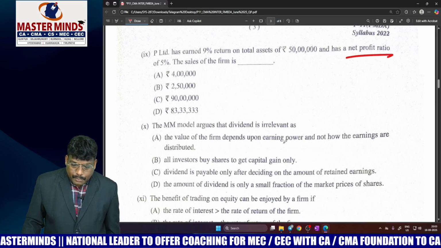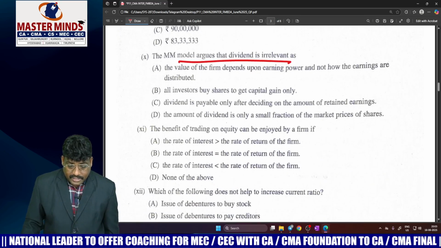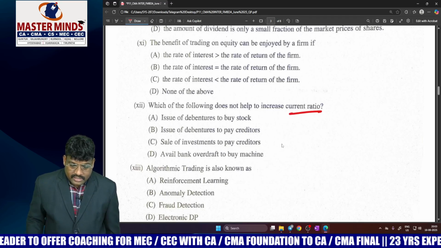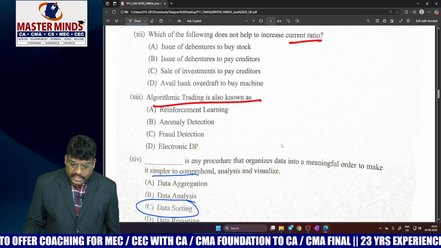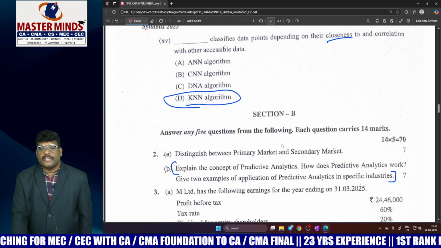Thereafter, the Modigliani-Miller theory argument: whether dividend is paid or not paid, market value will remain the same. Thereafter they asked current ratio analysis and trading on equity. This is really a simple question paper, dear students.